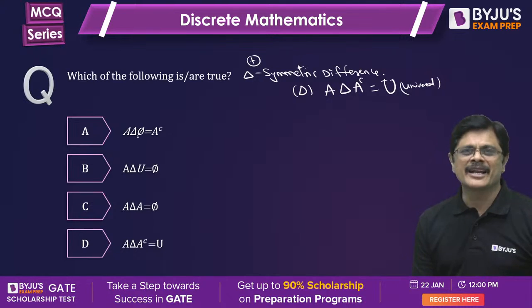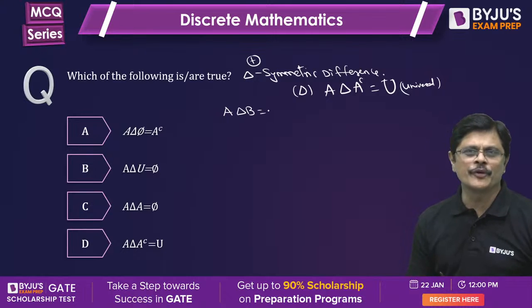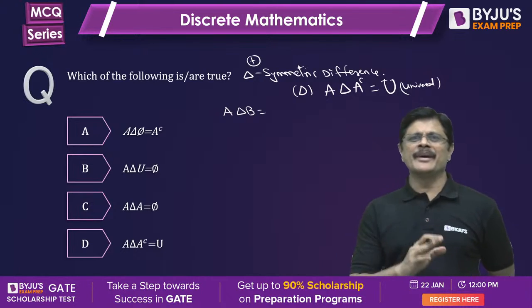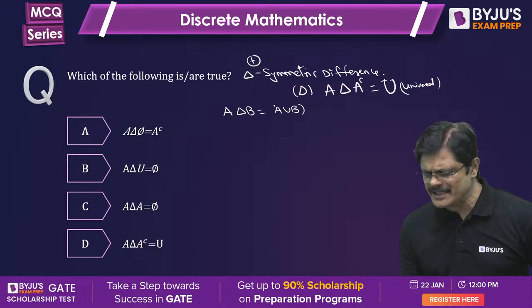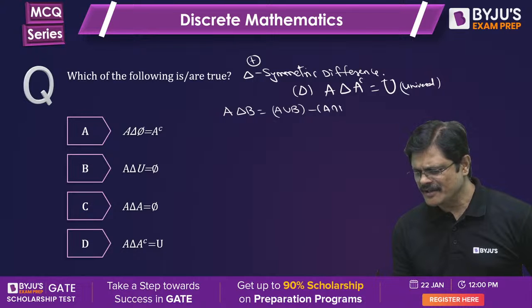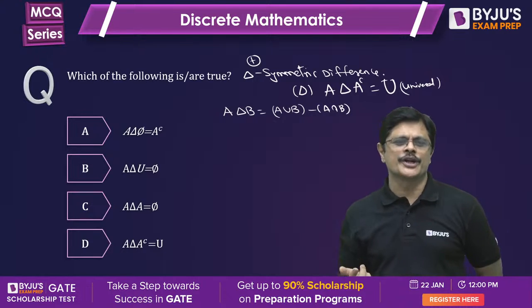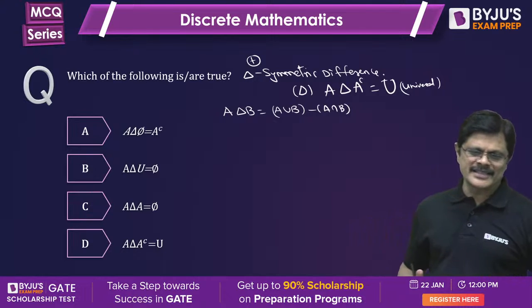See, my dear friends, symmetric difference. You can see this A delta B. There are two ways of doing it. One is A minus B union B minus A. But the best way to remember this is A union B minus A intersection B. From A union B, remove the common portion, you are going to get the symmetric difference. Kaustub says all are correct. Dangerous Kiladi says only D is correct.